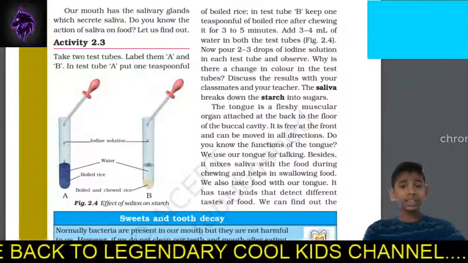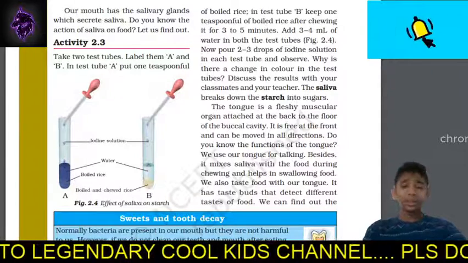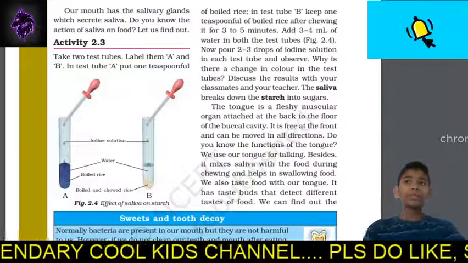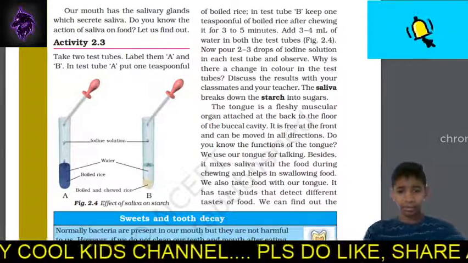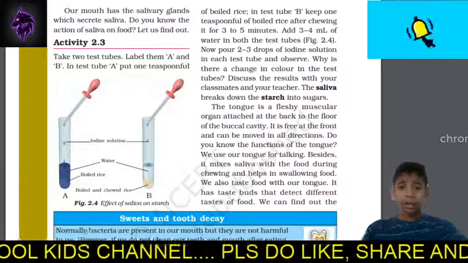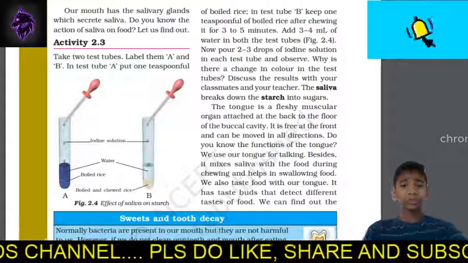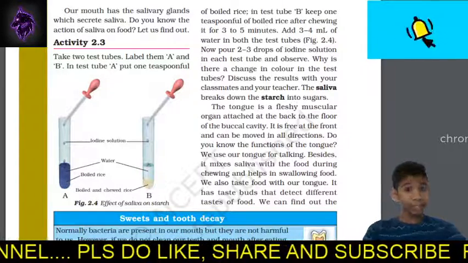Why is there a change in the color in the test tube? Because the saliva digests the starch. That's what, guys. Okay, I think I missed out one point. Now pour 2 to 3 drops of iodine solution in each tube and observe.